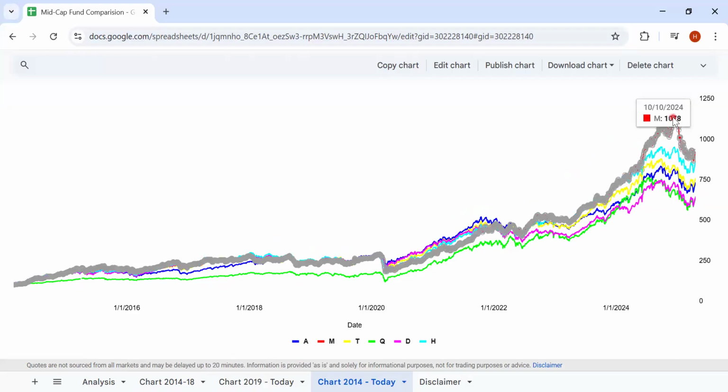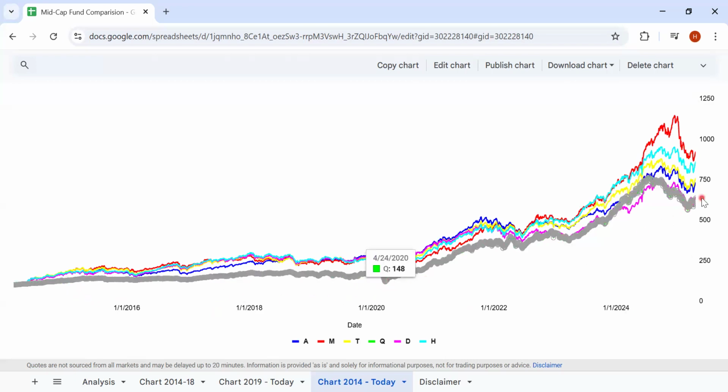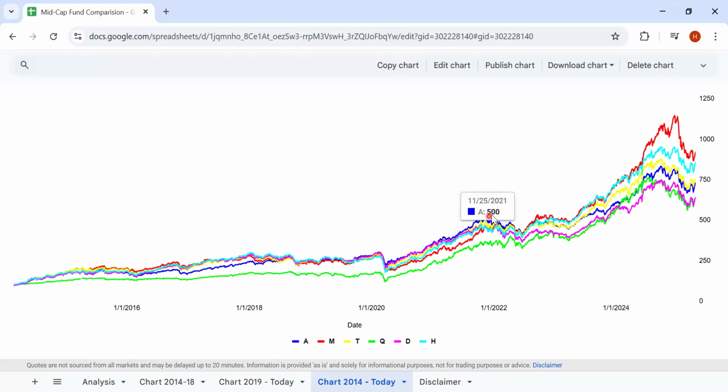But again, the drawdowns are really very steep here. Had somebody invested here, they would probably have lost like 15, 16%, right? So Quant Midcap Fund was pretty much flat till 2020, but from 2020 onwards to today, it has delivered the highest returns. On the other hand, Axis was the other fund and DSP was the other fund which we were talking about.